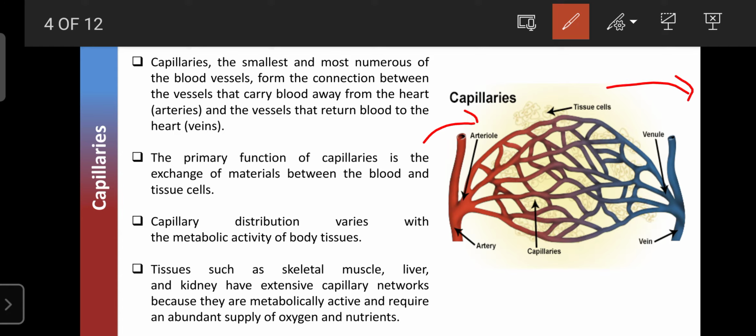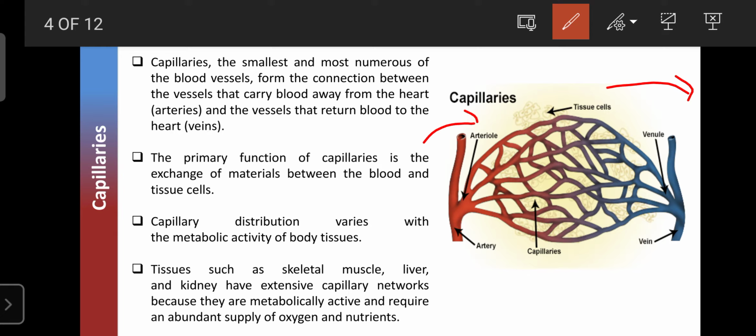So the capillaries carry the oxygenated blood away from the heart, from the arterioles, and supply it, and they carry the deoxygenated blood towards the heart or towards the vein.